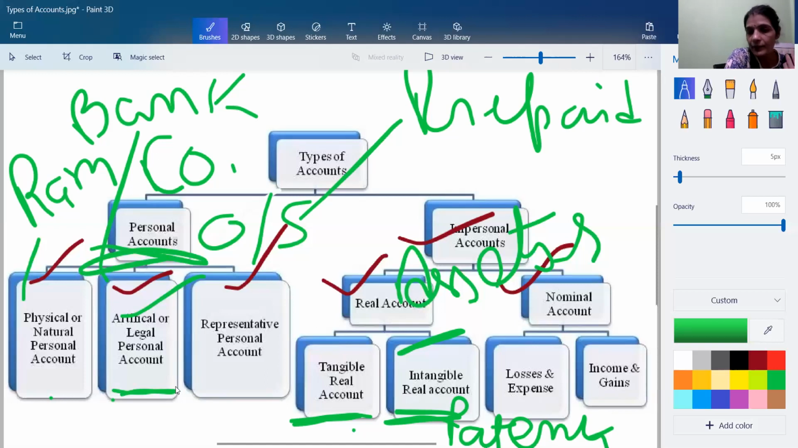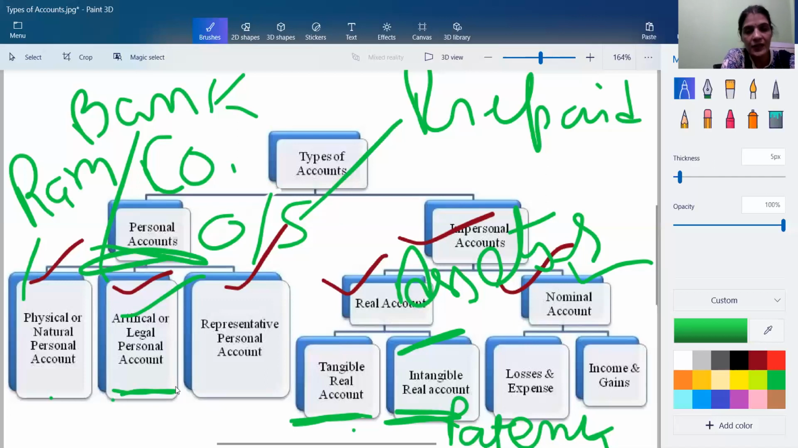We are having another type of account, that is the third one, impersonal account, that is our nominal account. And in nominal account we treat all the losses, expenses, incomes and gains which are related with the organization. So for these nominal accounts we are having two categories. Whatever the losses and expenses come under the losses and expenses account, and incomes and gains come under the income and gains account.